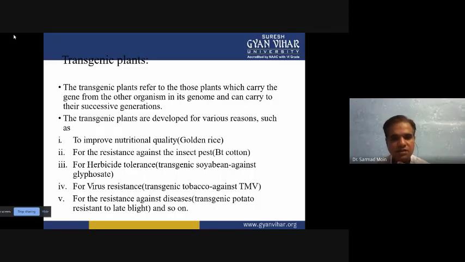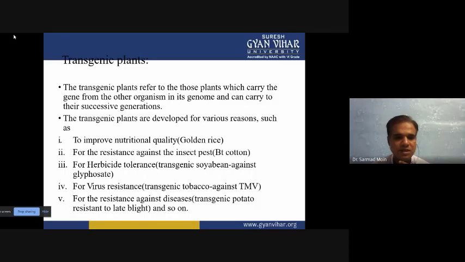Like that we developed BT cotton, where the BT gene was transferred from Bacillus thuringiensis to the cotton varieties. So now we have Bacillus thuringiensis cotton variety. This BT gene is expressing inside the cotton variety, so the transgenic cotton variety is resistant against some pests.